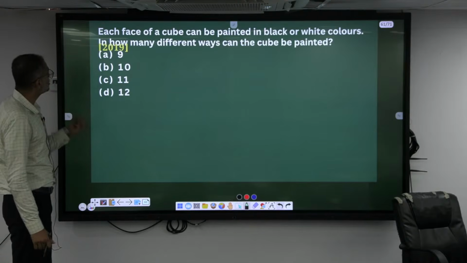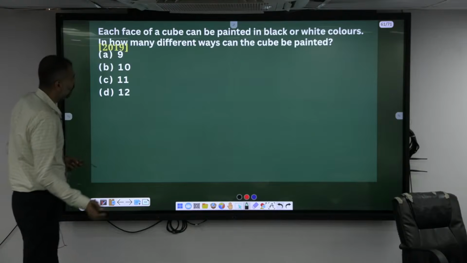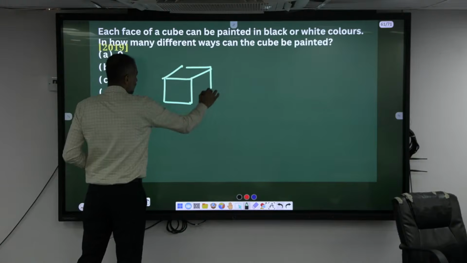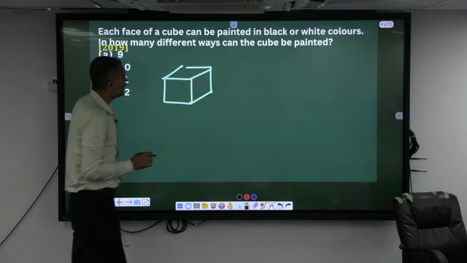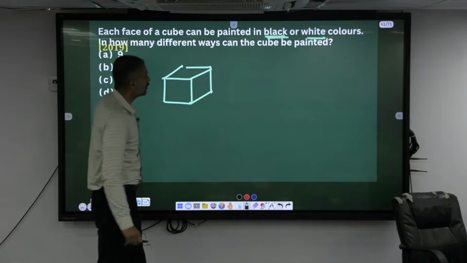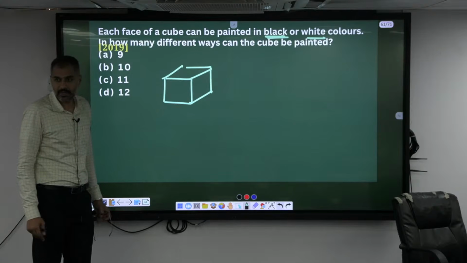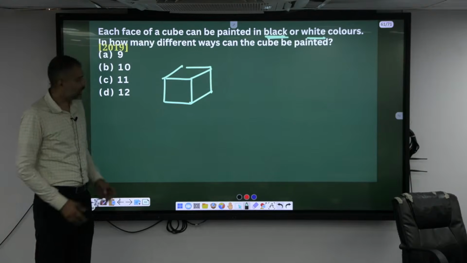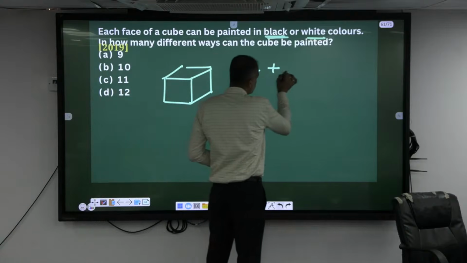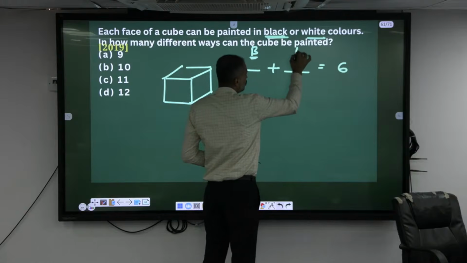Now again, avoid these kinds of questions. This has nothing to do with a cube. He says there is a cube, meaning how many faces? 6 faces. It is painted in black or white color. In how many different ways can the cube be painted? Meaning you have to give it a different color pattern. How many faces here? 6 faces. Either you use black or else you use white.